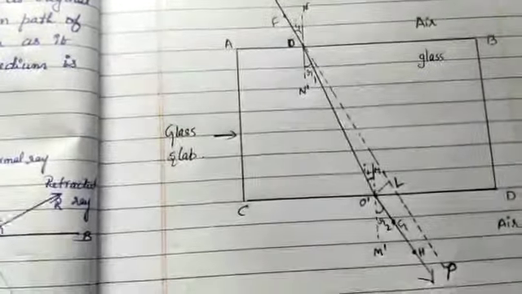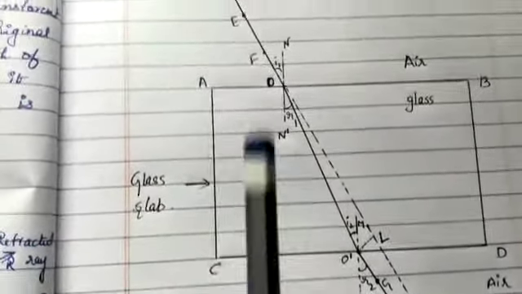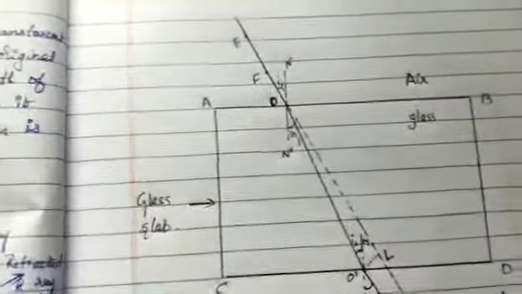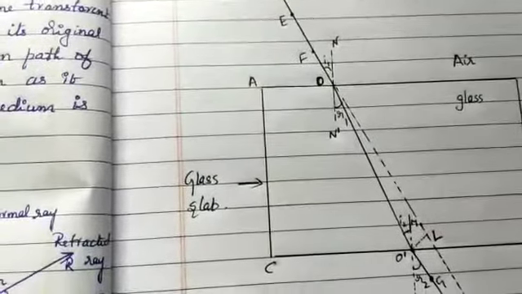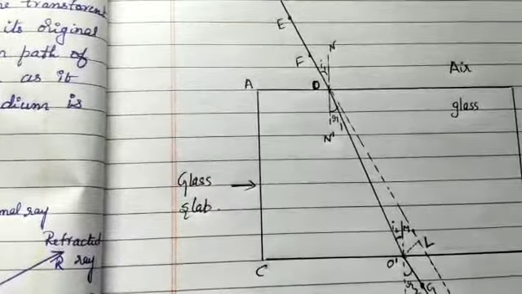Then remove the pins and the slab. After that, join the positions of the tips of the pins E and F and produce the line up to AB.